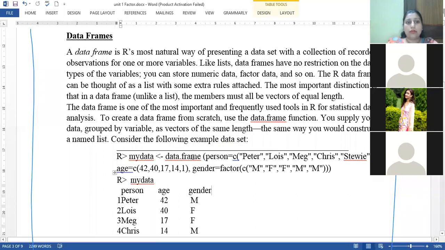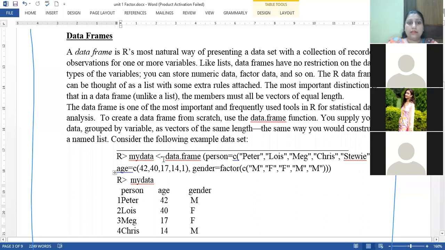Suppose I have to create a name list or a data set in which the number of persons is there, the age of the person is there, and their respective genders are mentioned. So we want to create a data set with three entities: name of the person, age, and gender.